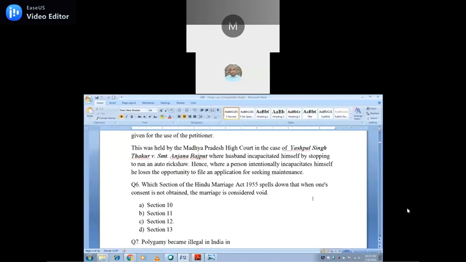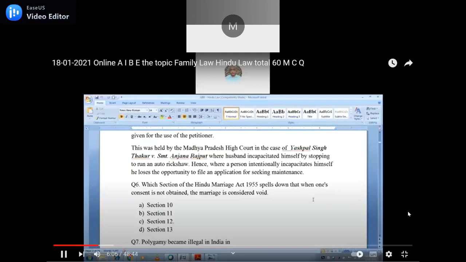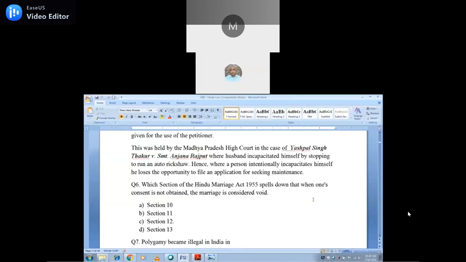The subsidiary question: Yashpal Singh Thakur versus Smt. Anjana Rajput, where the husband incapacitated himself by stopping running an auto rickshaw. Where a person intentionally incapacitates himself, he loses the opportunity to file an application seeking maintenance. At that time he will fail to get maintenance, because he intentionally incapacitated himself from running the auto rickshaw.